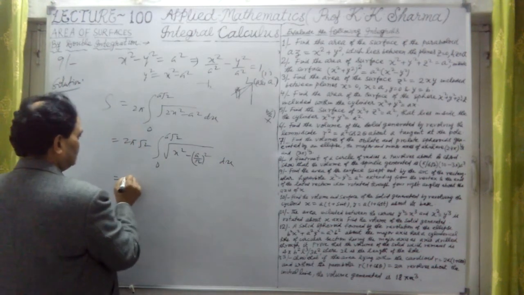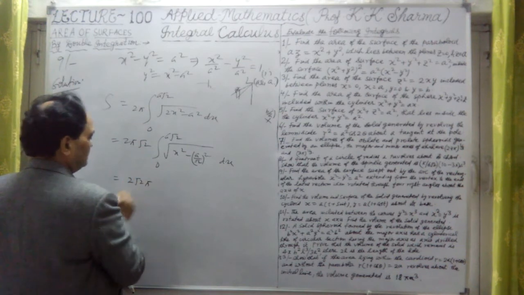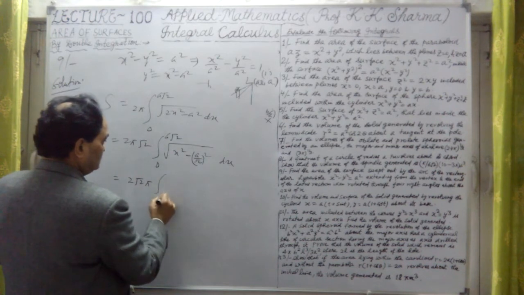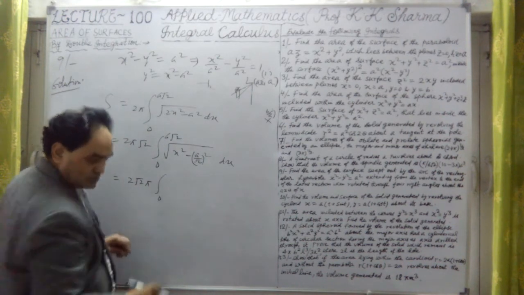For the final integration, this is 2 under root 2 into pi. Now let me integrate this.